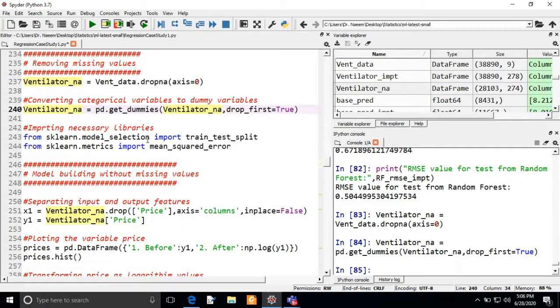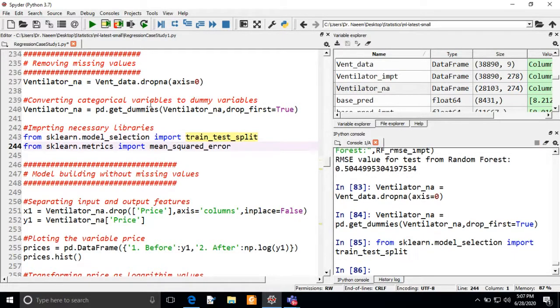Now we need to import some necessary libraries for our program, and I'm importing the function train_test_split, because this is the function that will allow us to split the input values and output values for our model. The second library is mean squared error, which we will calculate for our base model and the other models that we are going to create.